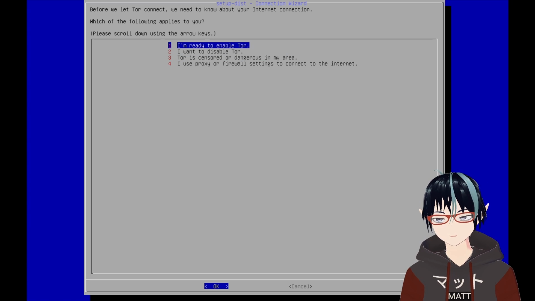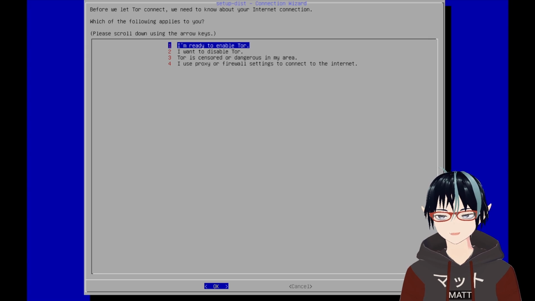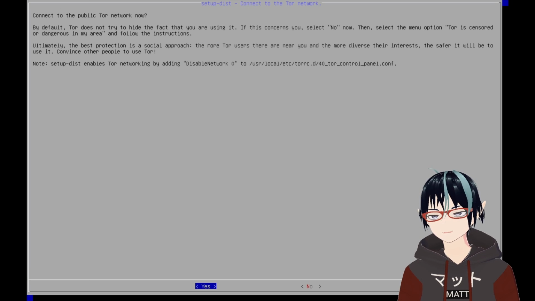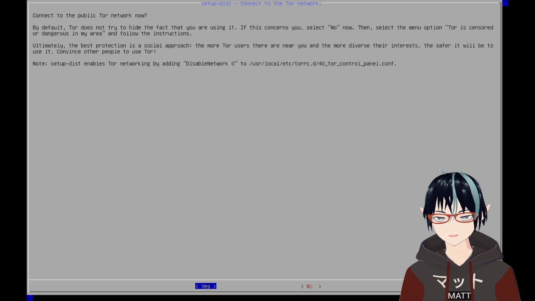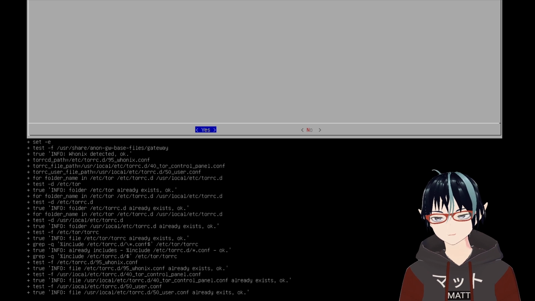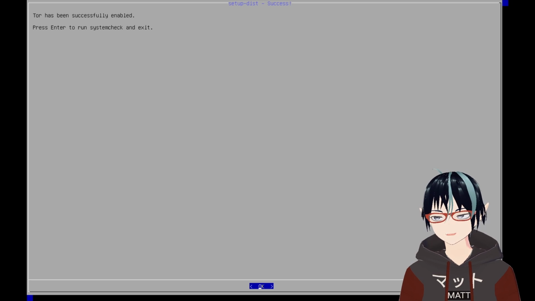This is really similar to people who have used the Tor Browser before. You can say, I'm ready to use Tor, I want to disable Tor, or Tor is censored or dangerous in my area, and this will present you with the option to use bridges or proxy firewall settings. But because I live in an area which is safe to use Tor, I am just going to enable the Tor network normally. This is going to go straight to the Tor network. I'm just going to hit enter, and this is going to run a series of scripts which connects me to the Tor network. And you can now see that Tor has been successfully enabled.